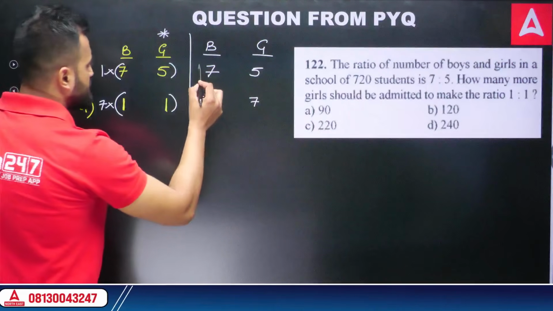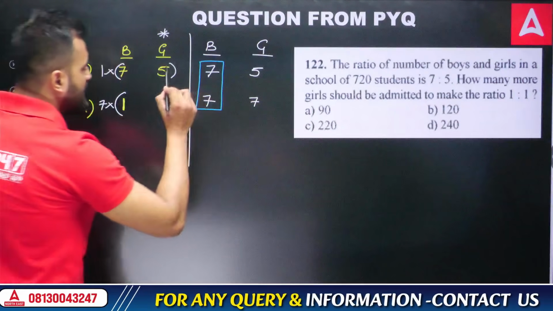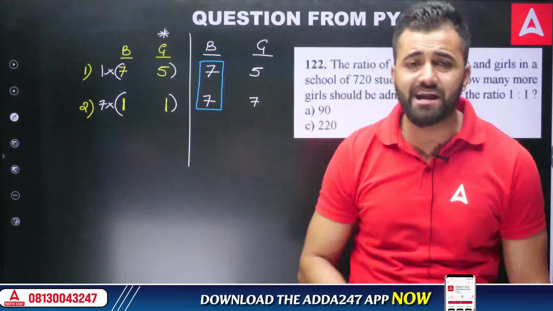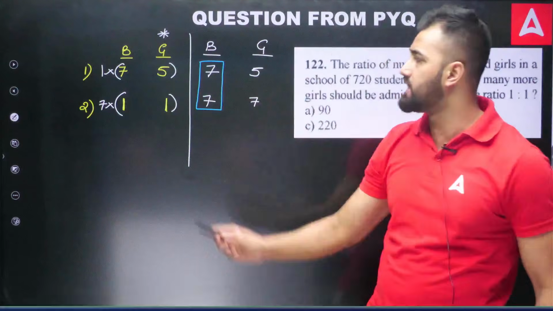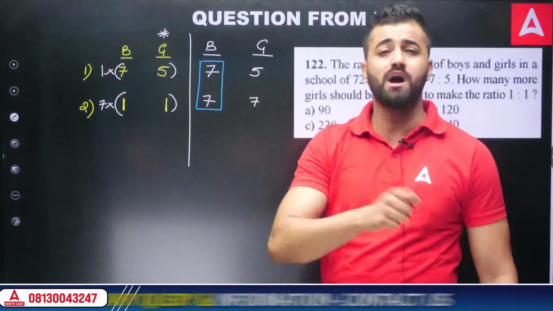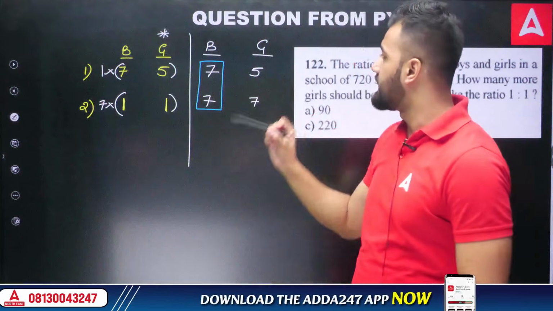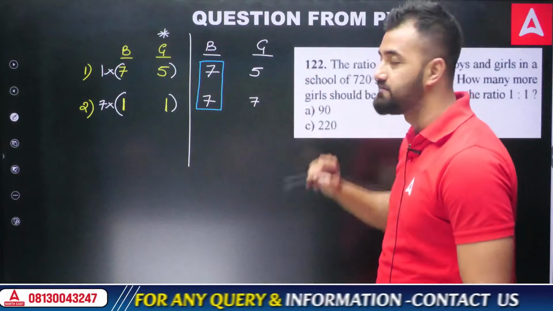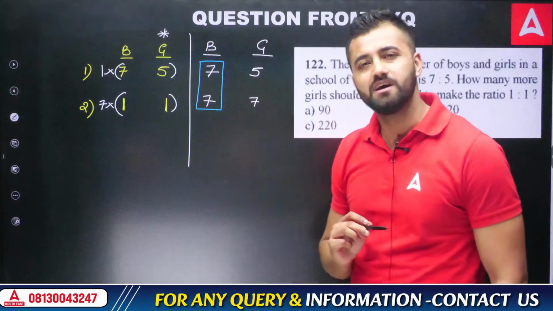Now we can see that my number of boys has become the same. And why did we make it the same? Because boys are not being added. Whatever boys were at the first stage, at the second stage also boys should be the same. What we are adding are only girls, and I can see that there is a change in the girls number. Do you see? From 5 it became 7. Now we have got the answer.